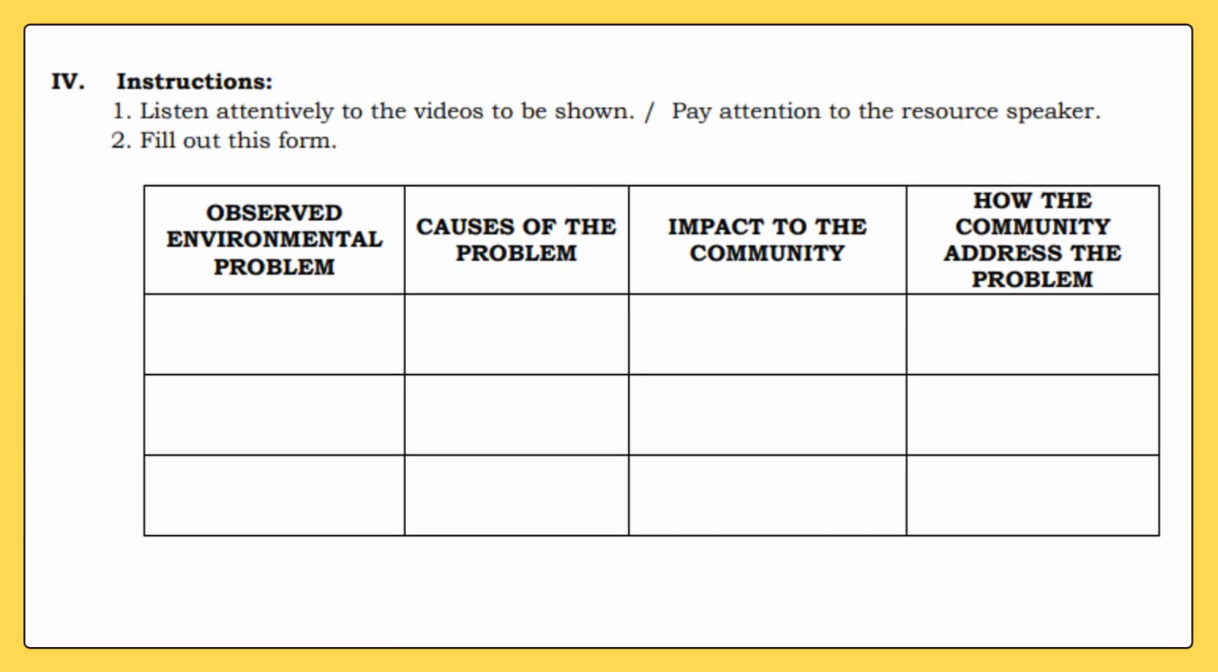Here's the instructions. First, listen attentively to the videos to be shown or pay attention to the resource speaker. Next, number 2, fill out this form. First column, we have observed environmental problem. Second column, causes of the problem. Third column, impact to the community. And fourth column, how the community addressed the problem. Good luck!